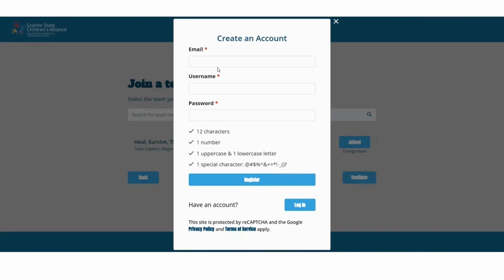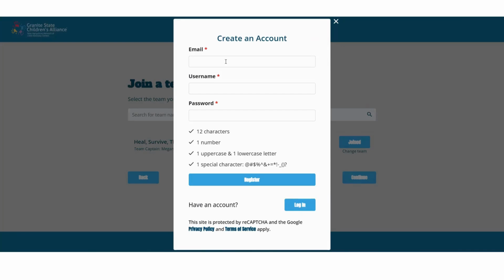So as a fundraiser for this event, you're going to be creating a personal fundraising page. You'll have an account and a dashboard that you can go into at any time to see who's given and things like that. If you've already participated in this event before, if you've already fundraised for Blue for Bucks in a past year, then you already have an account and you can click on login. If this is your first year, then you're going to fill out the steps here.